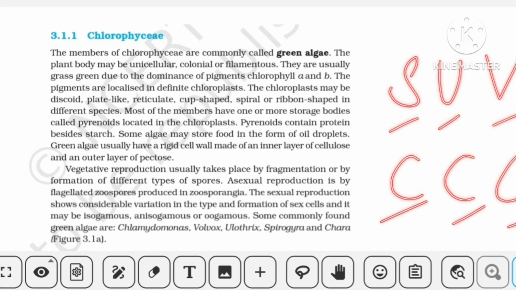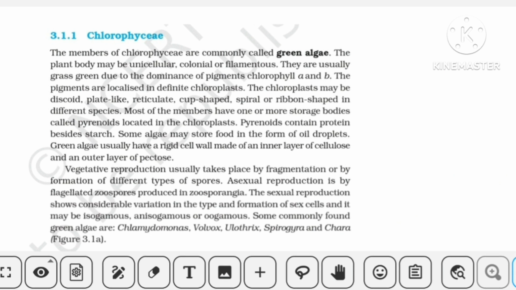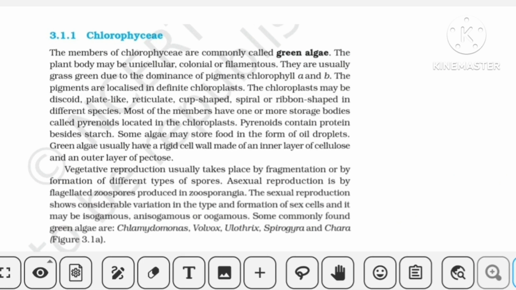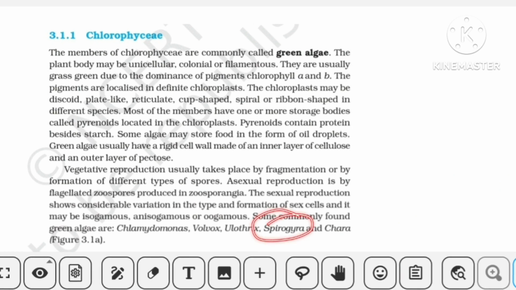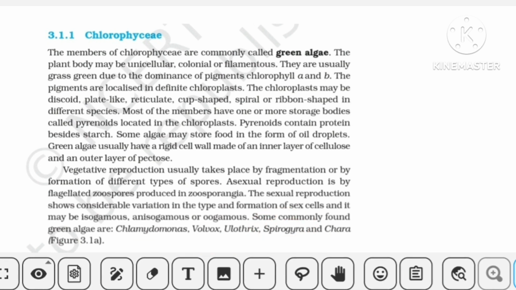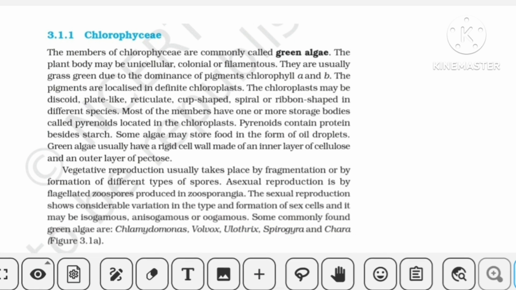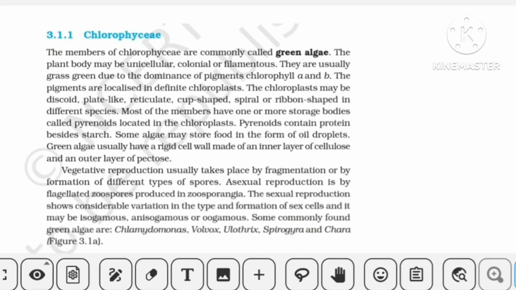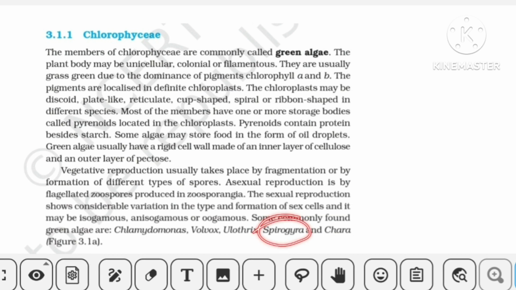And one more thing to focus on here: we have done in the introductory part that Spirogyra is a non-flagellated structure. The only exception in green algae is this case. All other green algae have a flagellated structure in their life cycle except Spirogyra. So a question can come: they give you 3 to 4 algae examples and ask which one is flagellated and which one is non-flagellated. You have to keep in mind the exception is Spirogyra.